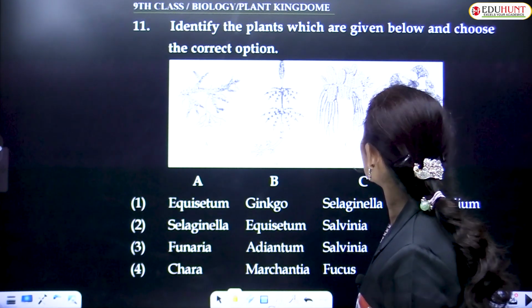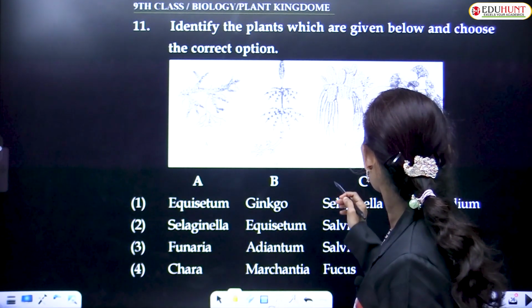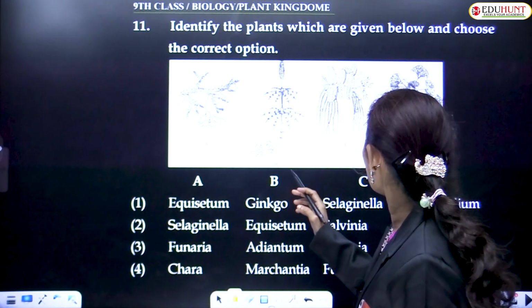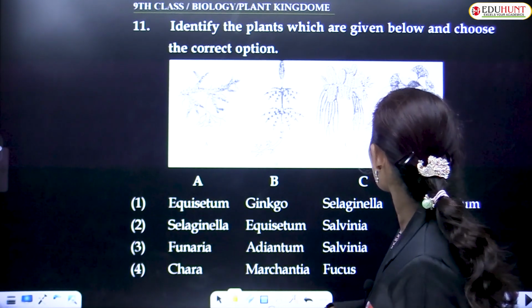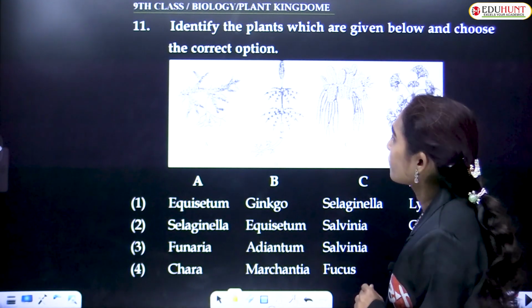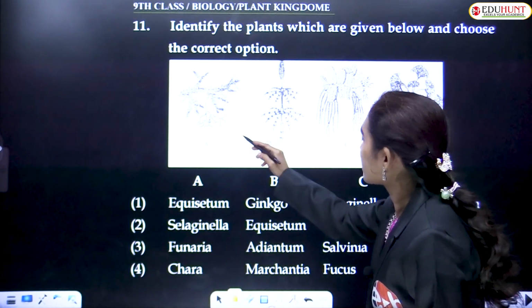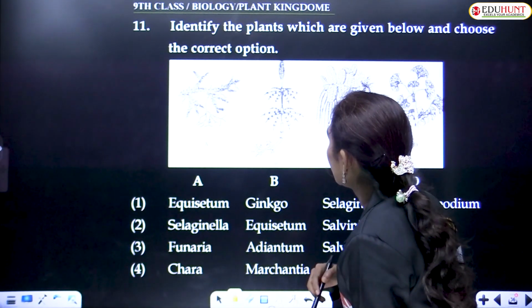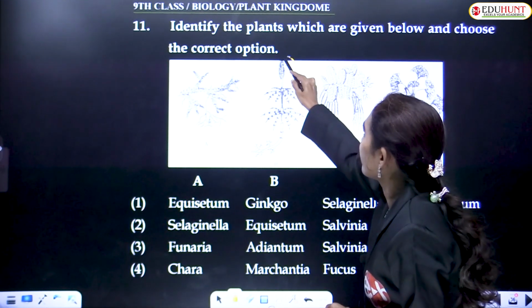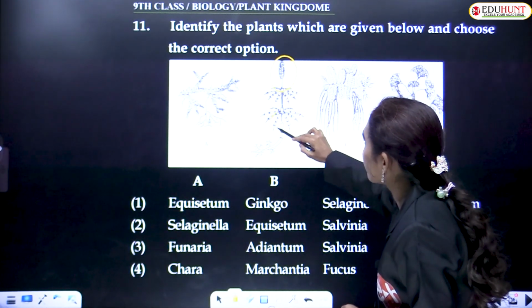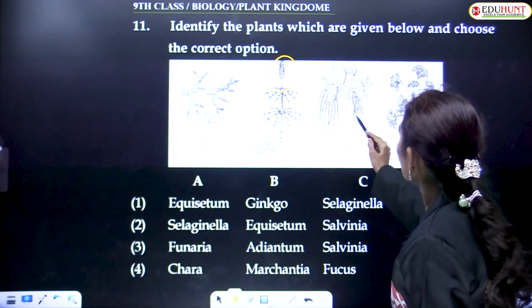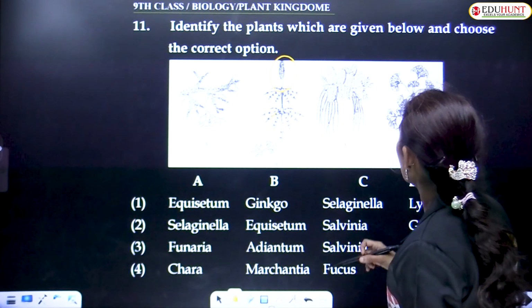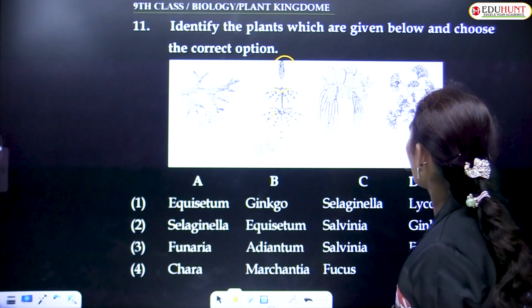The first, second and third are pteridophytes and the fourth one is the gymnosperm. Let us try. This is Selaginella. It is Equisetum. By looking at the strobilus and the leaves, we can say it is a strobilus. And this is Salvinia and it is Ginkgo biloba.